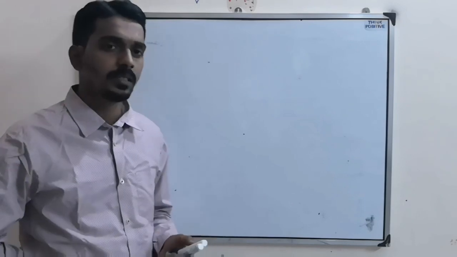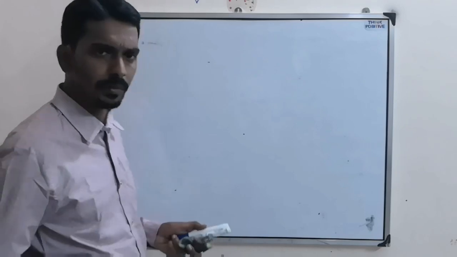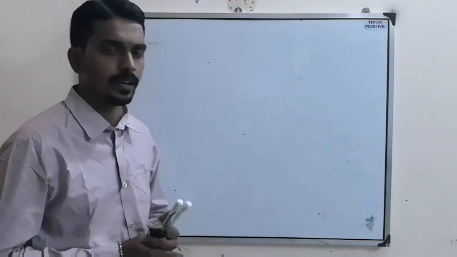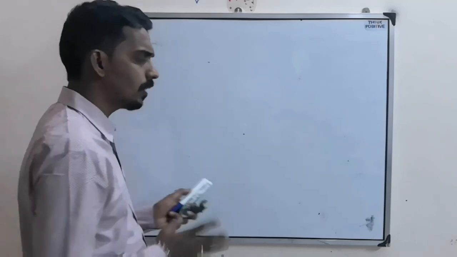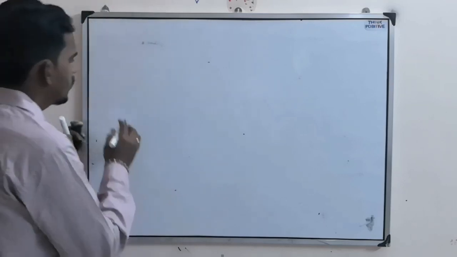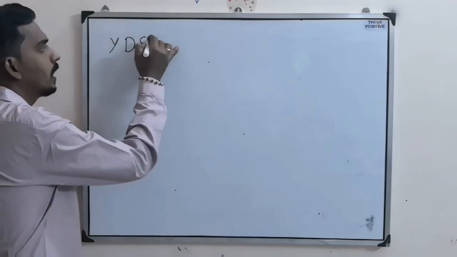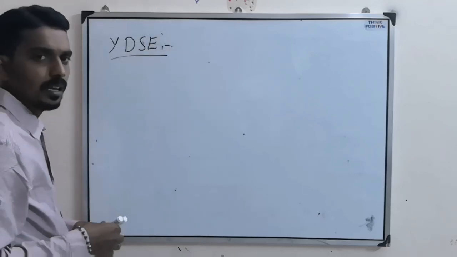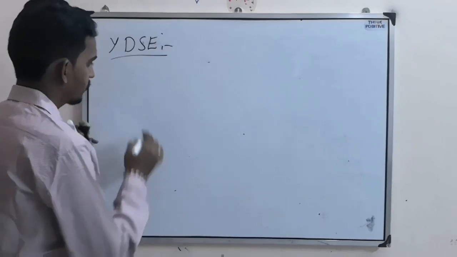Now after this, the main thing comes, that is Young's double slit experiment. In a simple way I will tell you, just try to understand, because when we solve the questions you will understand in a better way. Here, what you have to understand is just formulas and conditions. See, Young's double slit experiment tells about everything: what the interference pattern is, how it forms, and what the reason is.